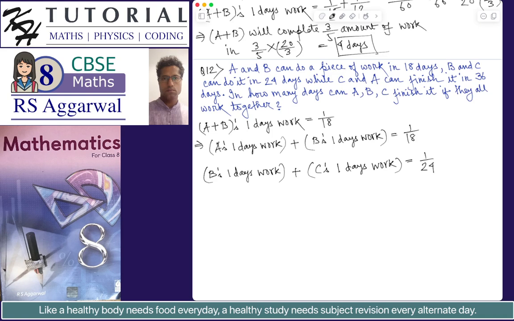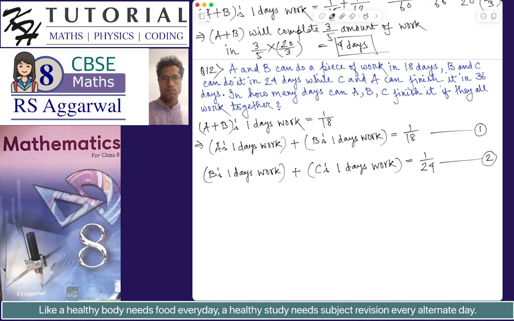So we can say that B plus C's 1 day's work is 1 by 24. Now B plus C's 1 day's work means B's 1 day's work plus C's 1 day's work. So let's say this be result 1 or equation 1, this be result 2 or